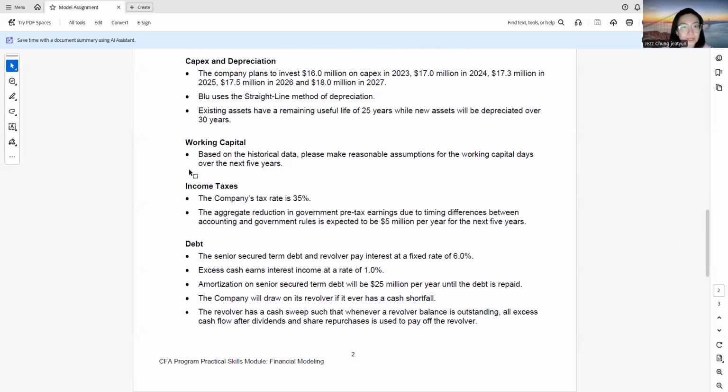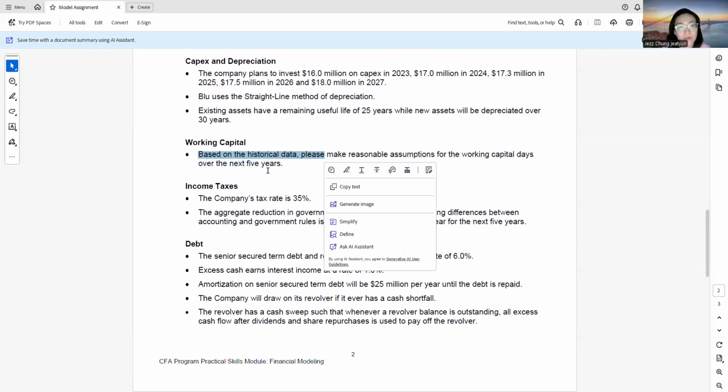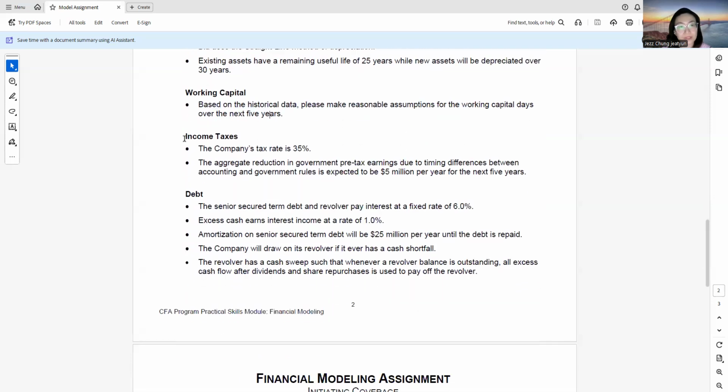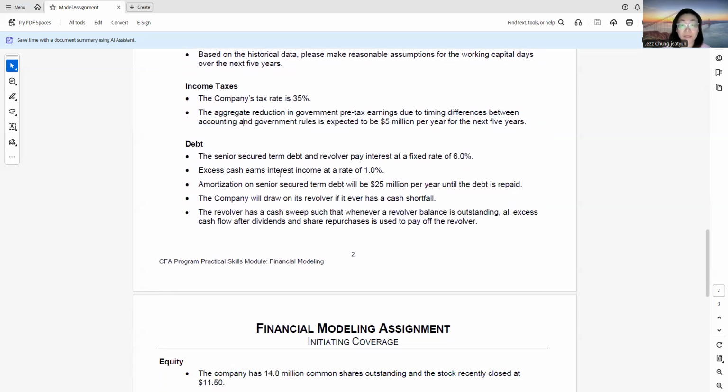Look at the working capital. Based on the historical data, please make reasonable assumptions for the working capital days over the next 5 years. The income tax rate is 35%. The aggregate reduction in government pre-tax earnings due to the timing difference between accounting and government rules is expected to be $5 million per year for the next 5 years.